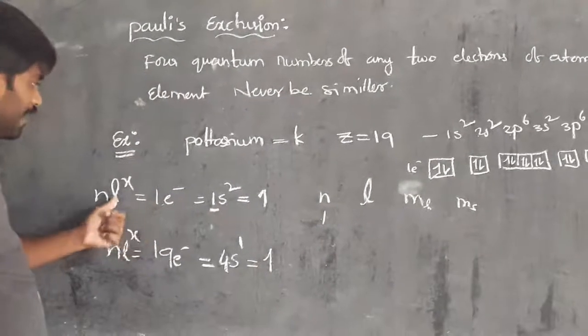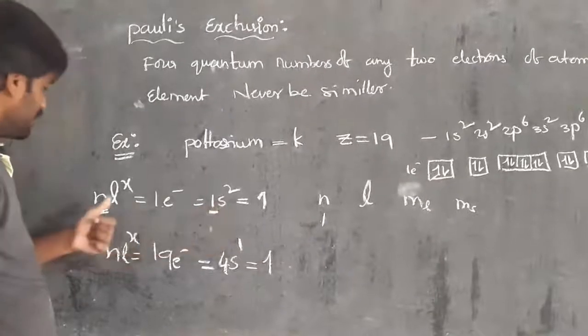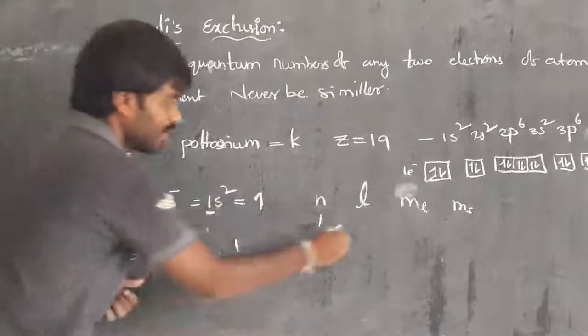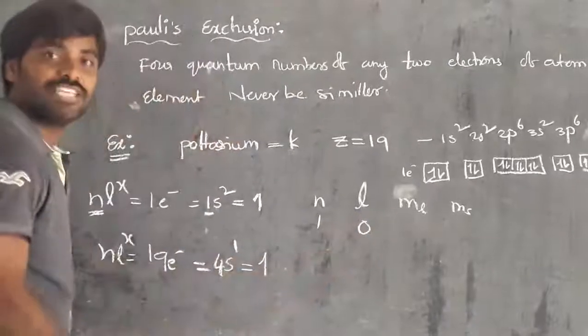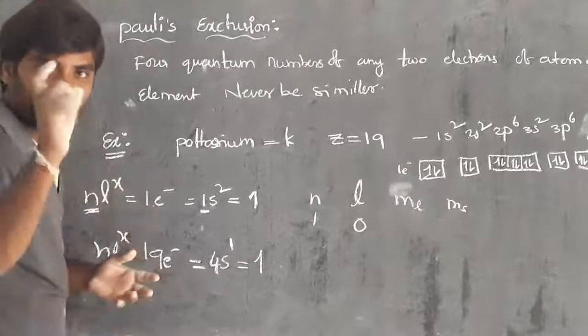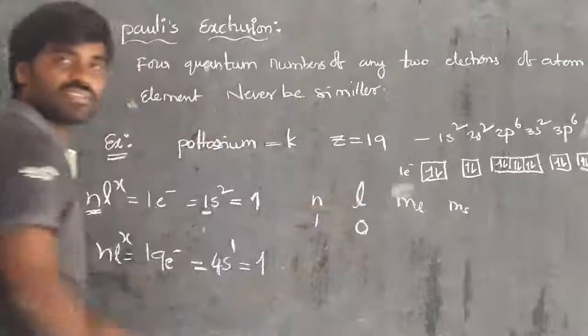What is the l value? The orbital is s. For which value of l does the s orbital come? The value is 0, as we already discussed. The angular quantum number l is equal to 0, and the type of orbital is s.